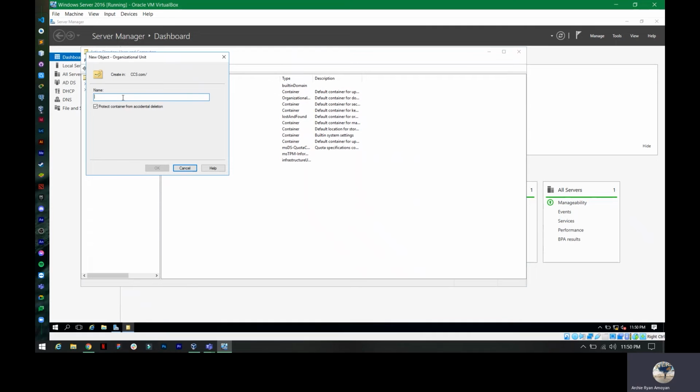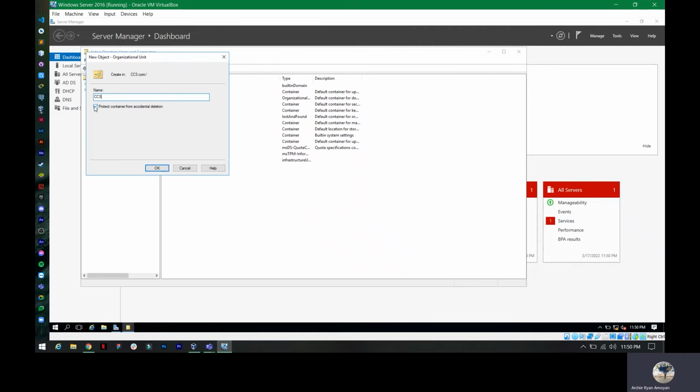Then let's put in the name of our domain, so CCS. Then below this, there is a checkbox, Protect container from accidental deletion. That means that if any changes come to mind later, you can edit or delete this organizational unit.